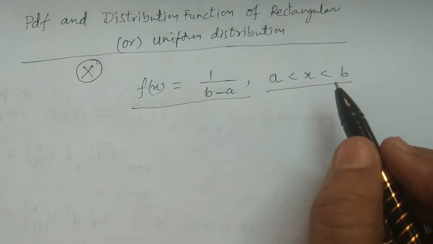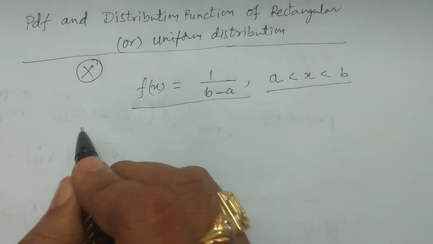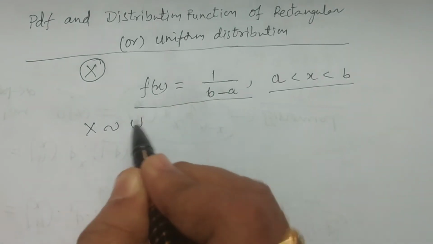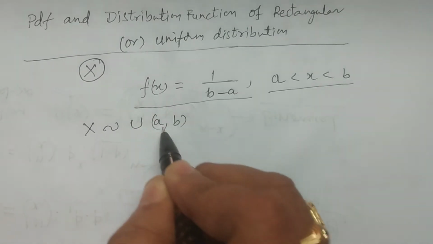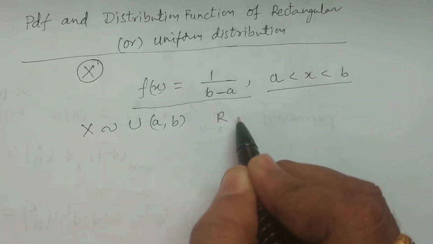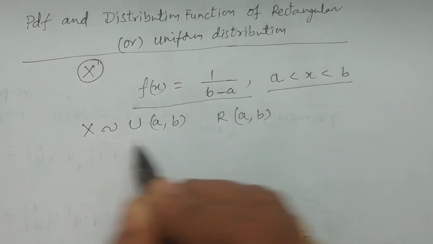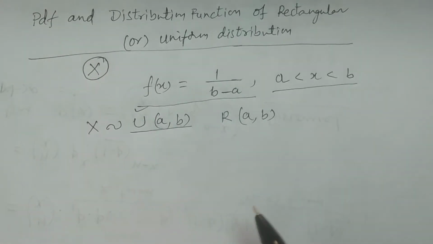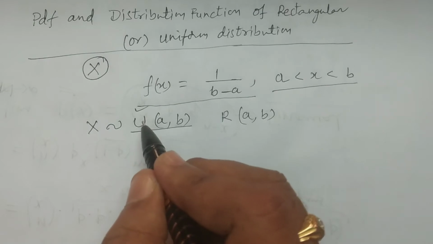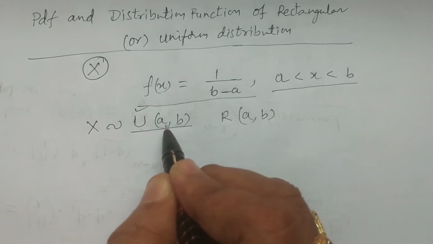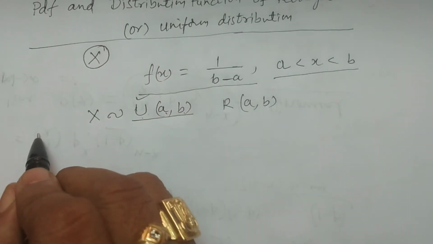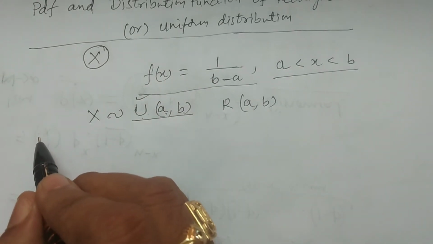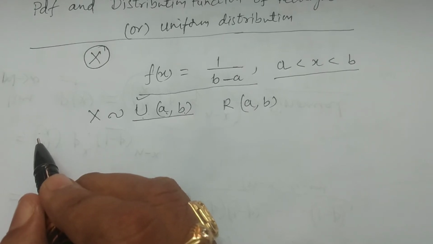or uniform distribution. It is written as x follows uniform distribution with parameters a, b. Similarly, rectangular distribution R(a, b). This is the general notation. Usually in any textbook it is specified as uniform distribution U with the parameters a and b. a, b are called parameters. This is the definition of rectangular distribution.